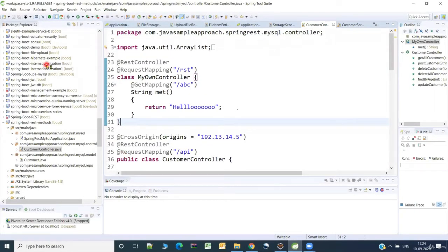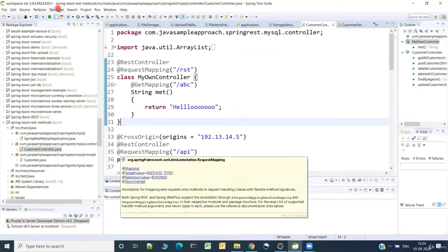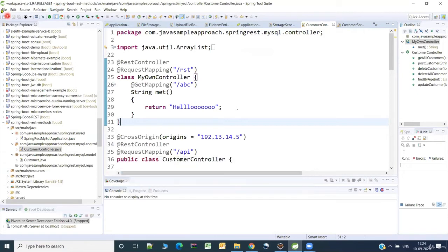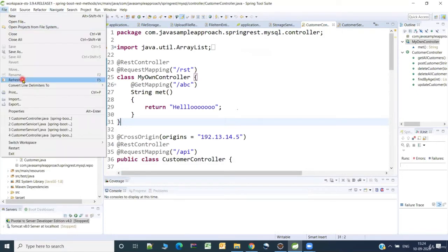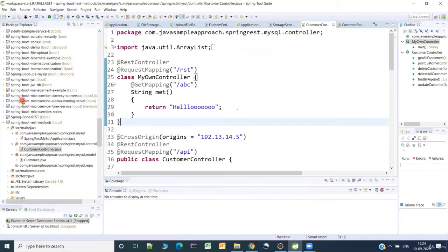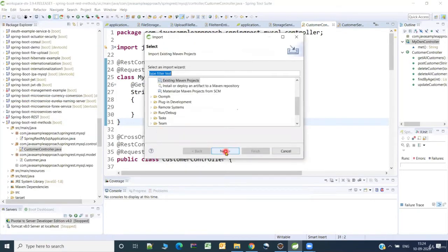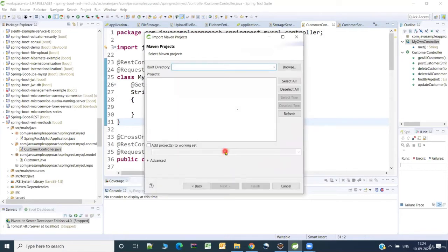to this STS. Okay, see, this is STS. Internally it is Eclipse only, with some add-on tools which facilitate developing Spring Boot applications. So fine friends, let's import this specific application which got generated from start.spring.io. start.spring.io is referred to as the initializer. So in case someone asks you in the project, go to the initializer and generate such and such project, the initializer is nothing but start.spring.io.